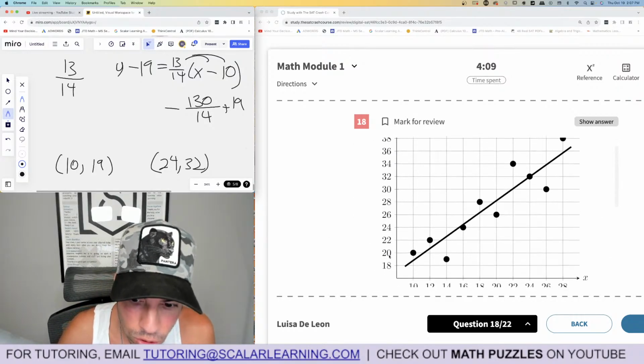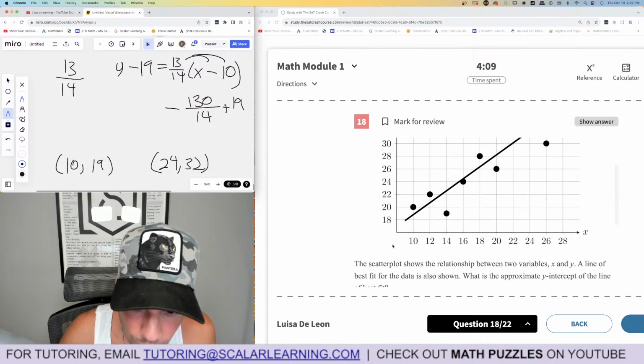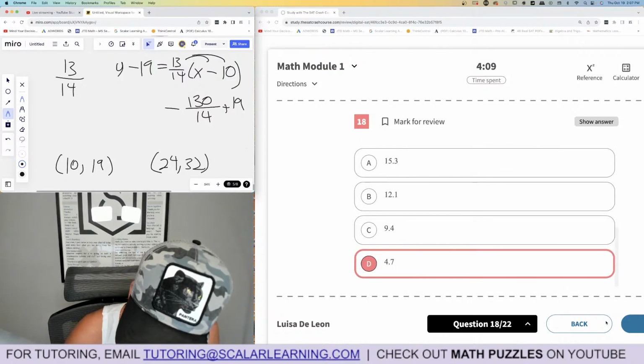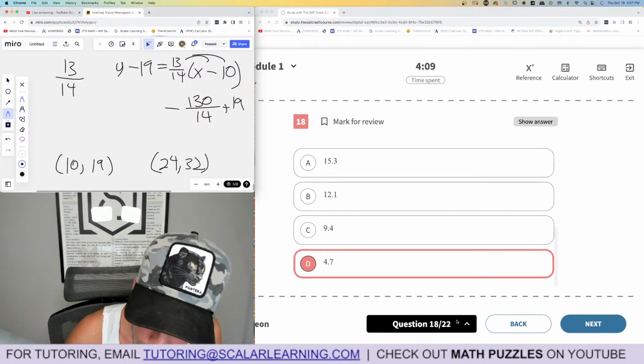And the reason why you have to do the 2 points is like, you might be like, oh, it's right about to hit the axis. So you might choose 15.3. But again, this is at 10, 12. This is not 0. This is 8. So anyways. Well, that was terrible.